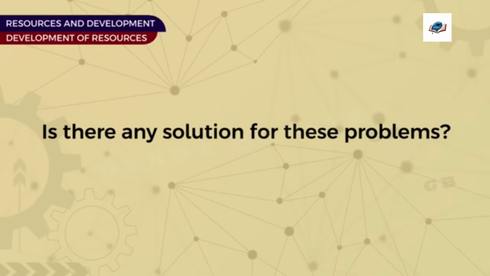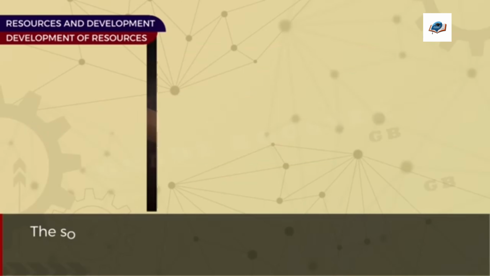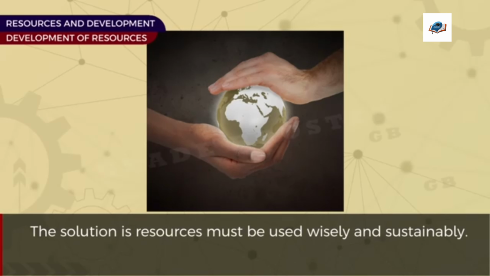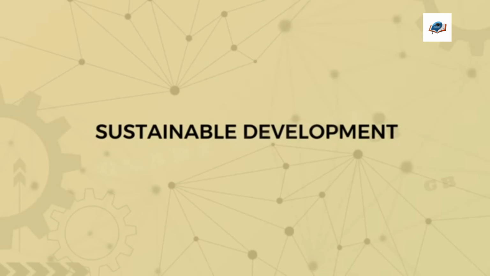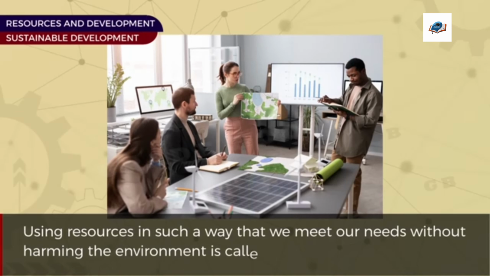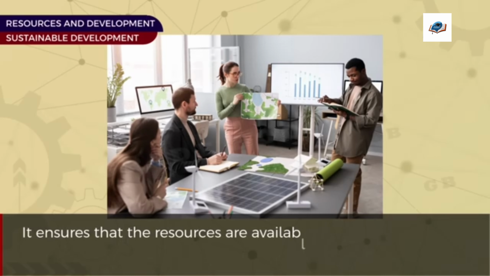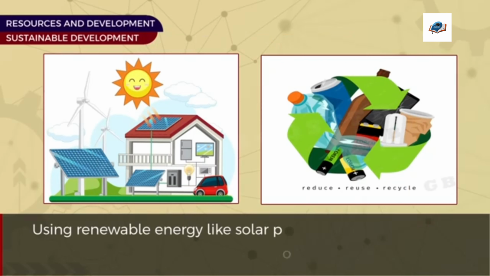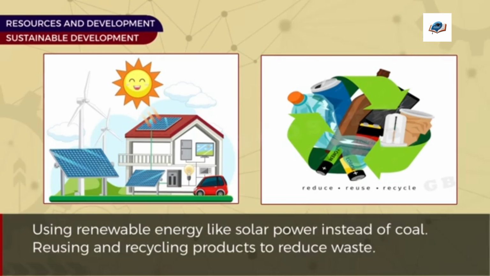Is there any solution for these problems? The solution is the resources must be used wisely and sustainably. Sustainable development. Using resources in such a way that we meet our needs without harming the environment is called sustainable development. It ensures that the resources are available for future generations. For example, using renewable energy like solar power instead of coal, reusing and recycling products to reduce waste.